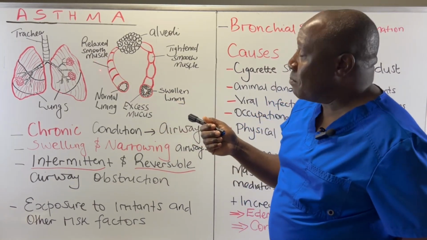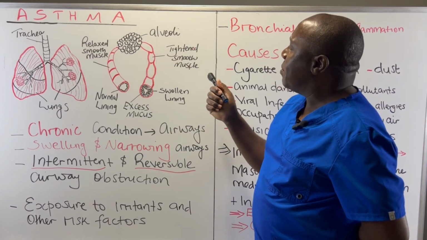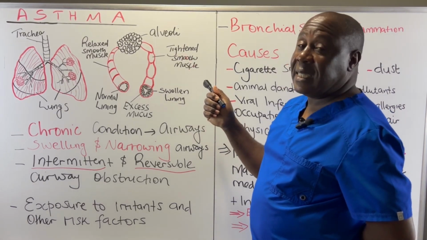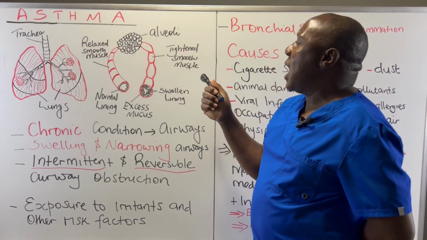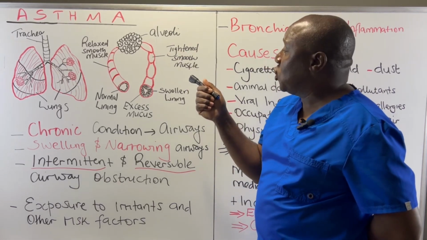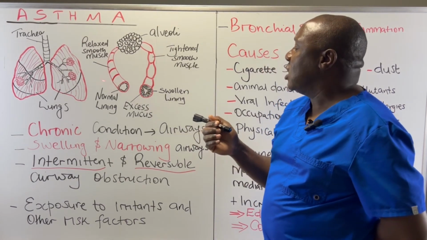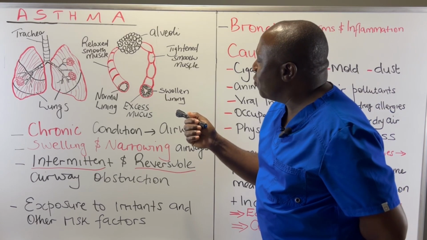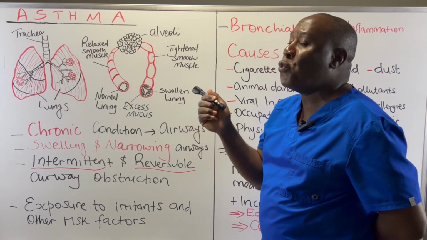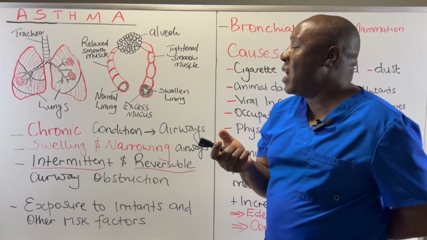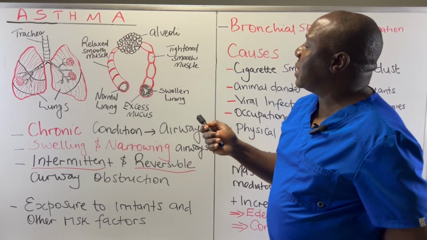But in an asthmatic attack, the smooth muscles become tightened. As a result of the bronchospasms, these muscles are going to be tightened. And when they tighten, they constrict these airways, resulting in a narrowed passageway. We also have a lot of mucus that is going to be produced. And this mucus is going to further narrow that pathway through which air has to flow in this particular airway.